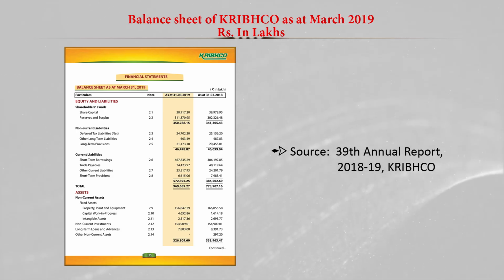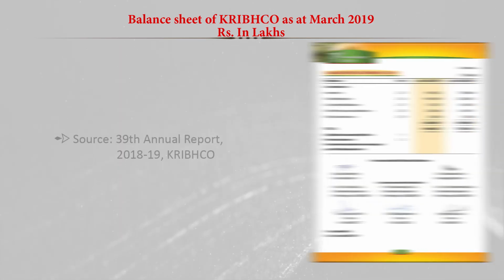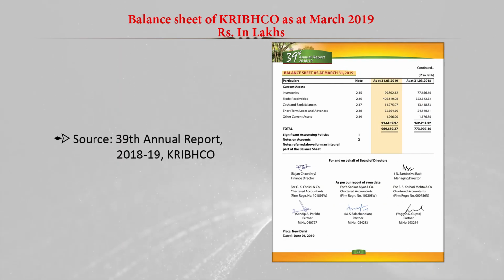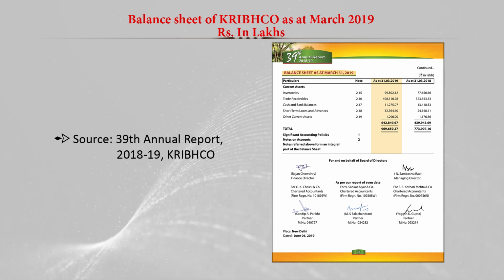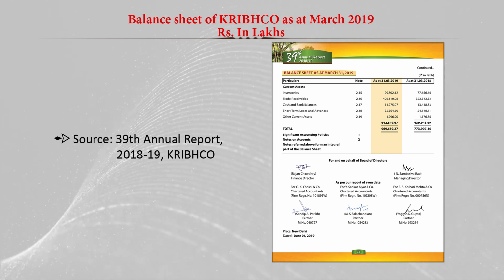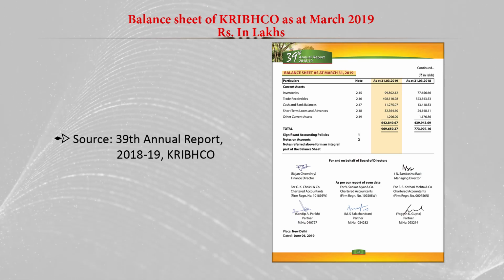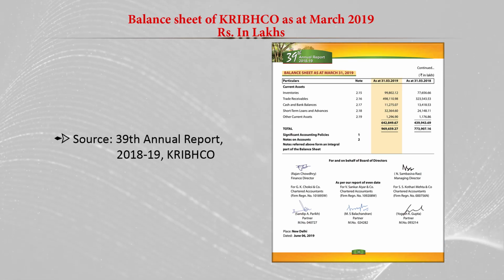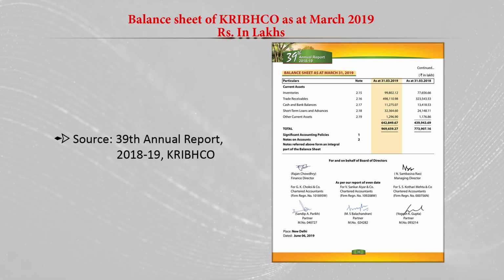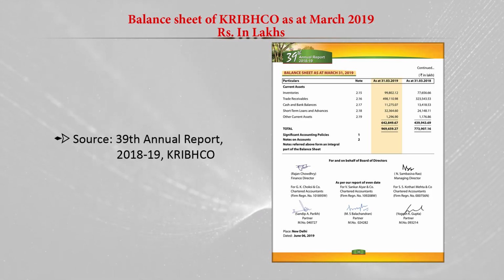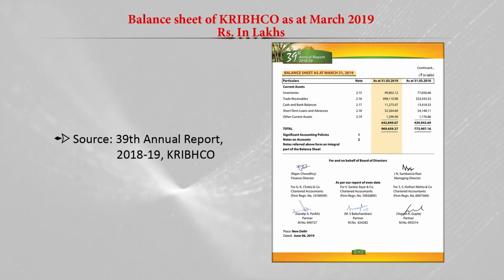Then current assets like inventories, the material available for sale, trade receivables, cash and bank balances, short-term loans and advances, and other current assets. The total of these assets again comes to 9,69,659 lakh rupees.